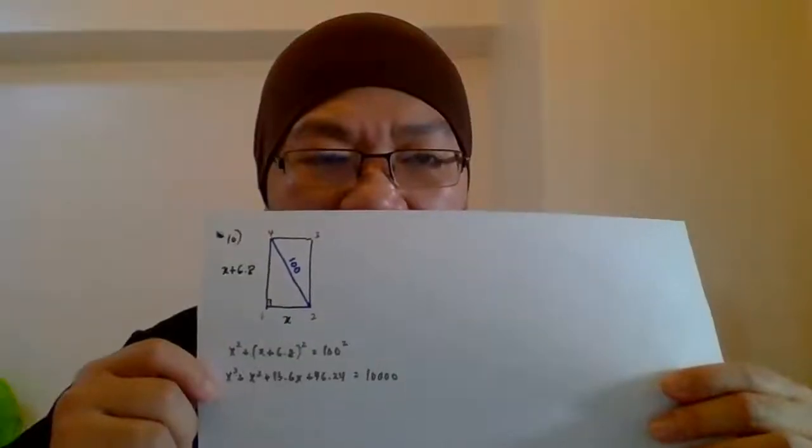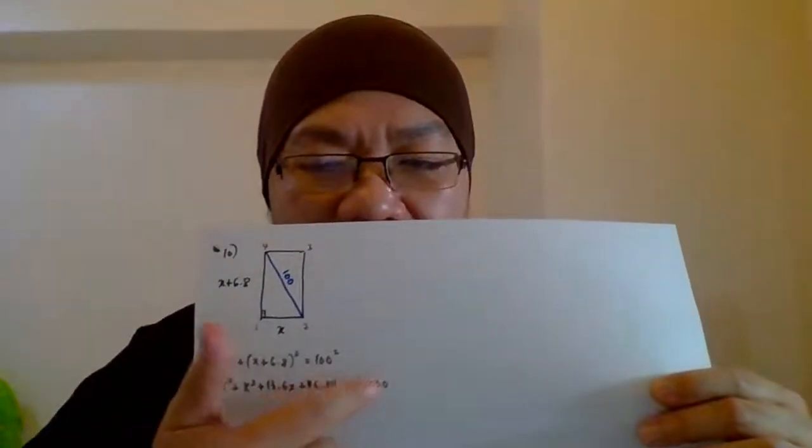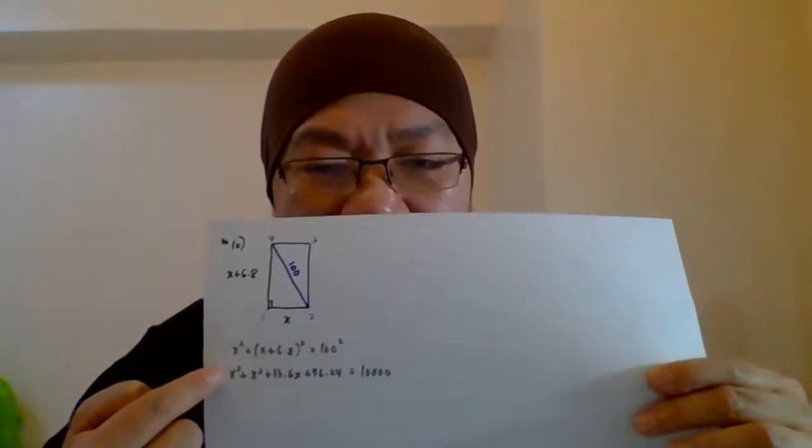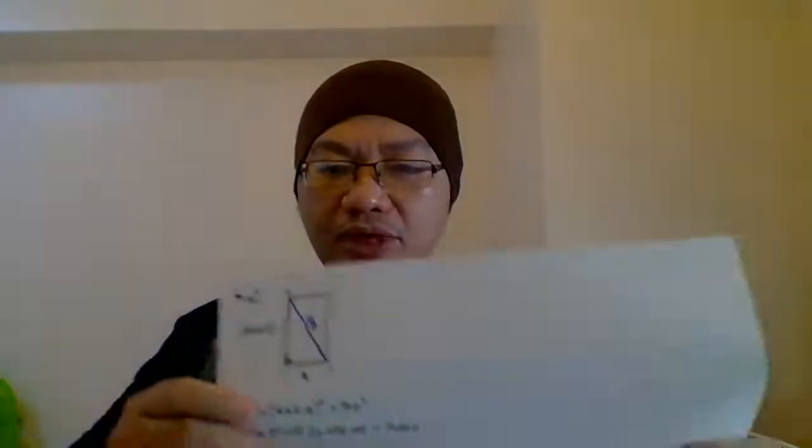Then your x squared is a positive value, and at the end equals 0. So we get 2x squared plus 13.6x minus 46.24 minus 10,000, which is minus 9953.76, equals 0. Okay, guys, this is what we are supposed to get.